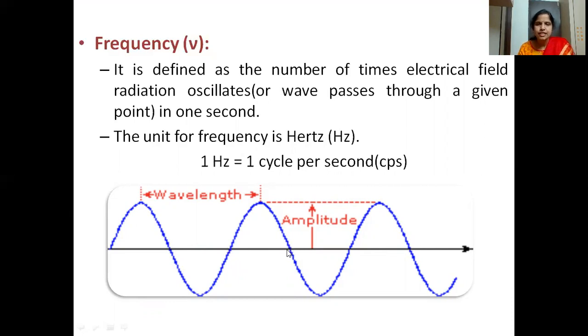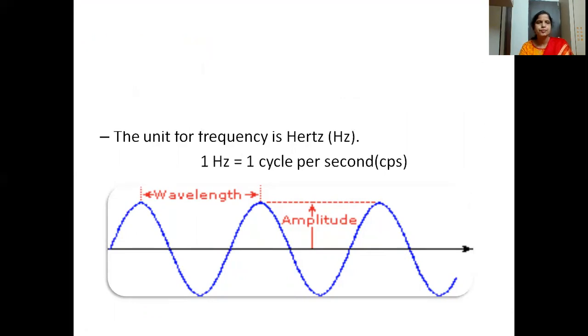So frequency is the number of waves that pass through a particular point. The unit of frequency is hertz. 1 hertz is equal to 1 cycle per second, so how many cycles take place in one second is the frequency.